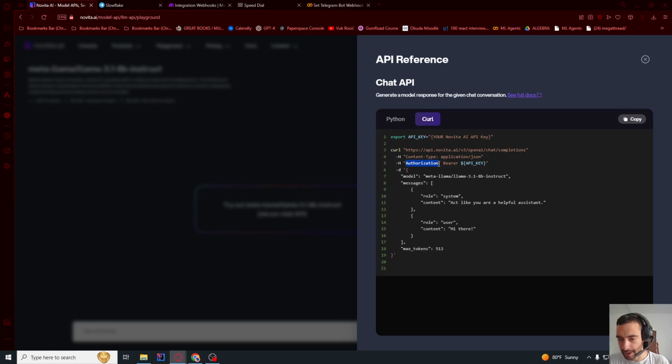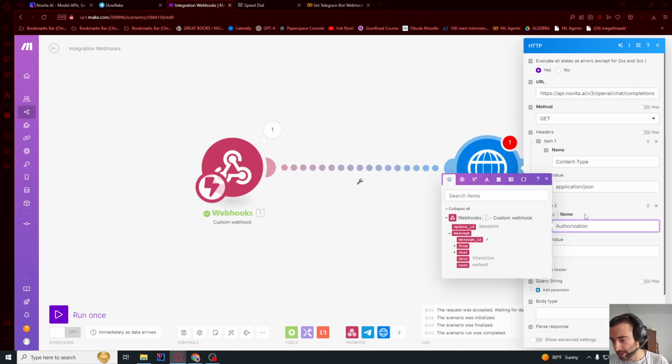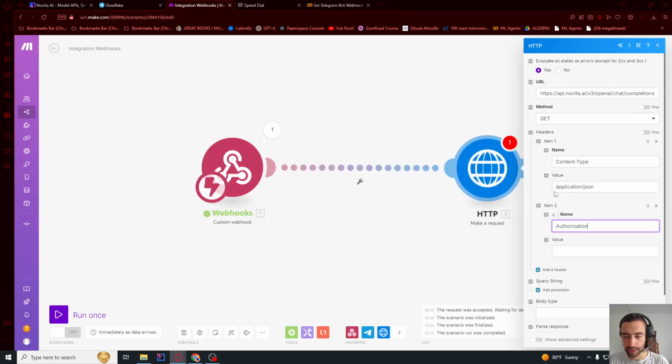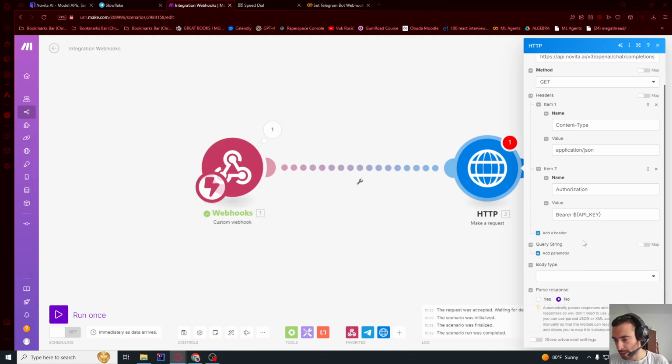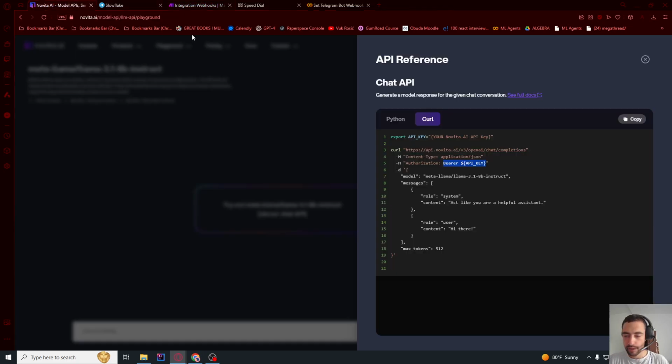Authorization is another header name, so if you see this -H, that's header. So let's go back, add a header, and then say authorization, and then we need Bearer and then your API token. So for now let's copy this whole thing, but we need to replace it. This is the value. Now before we replace this with our actual API token, we will go and do the body.